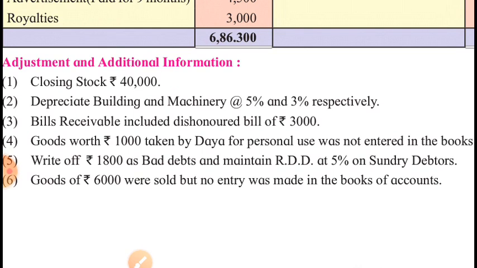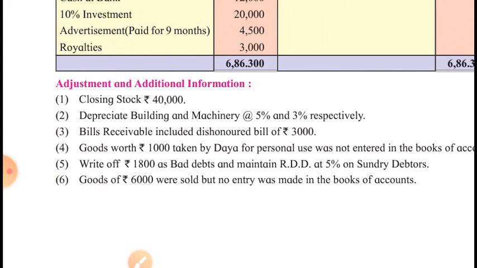Means in the debtors we will add the dishonored bill, then we will add the unrecorded sales, and then we will deduct 1800 new bad debts, and on the remaining amount of debtors we will calculate RDD at 5%. That's important. So before you make the fifth adjustment, you should make the sixth adjustment. It is not necessary that you will always follow the sequence of adjustments. Depending upon the case, we will have to make suitable adjustments in proper sequence. Okay, this is the problem, and now we will see the solution.